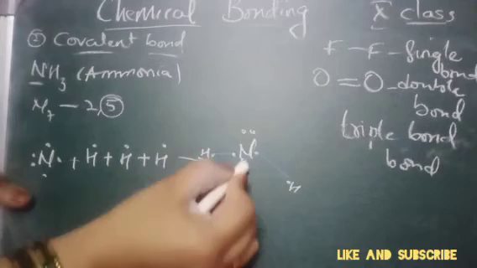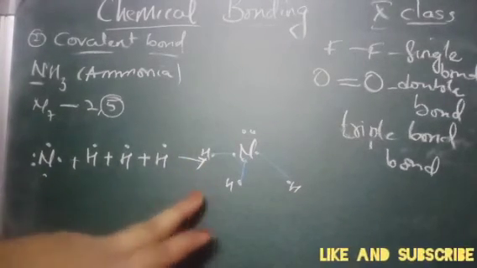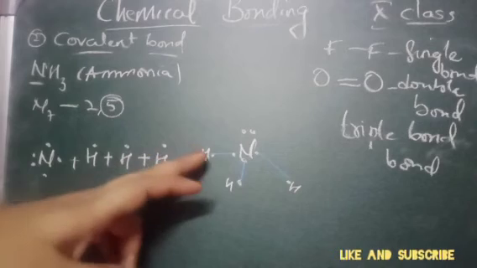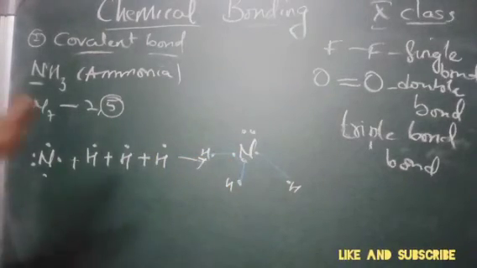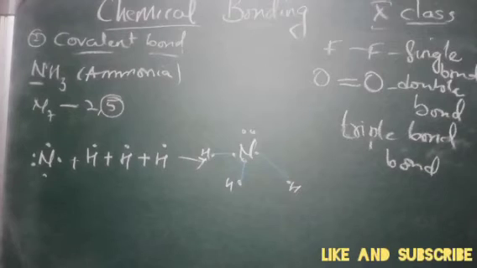So it is forming a single covalent bond with the nitrogen atom. There we see the pairing of electrons of hydrogen and nitrogen. Their two electrons are being shared by mutual understanding. So this is one example of a single covalent bond.